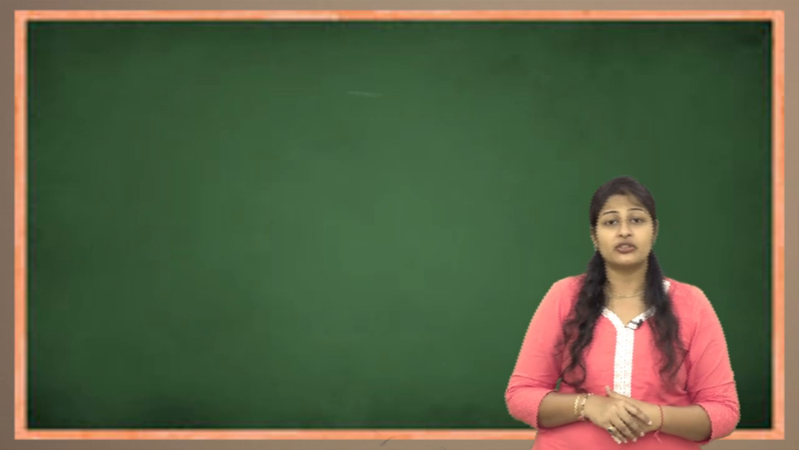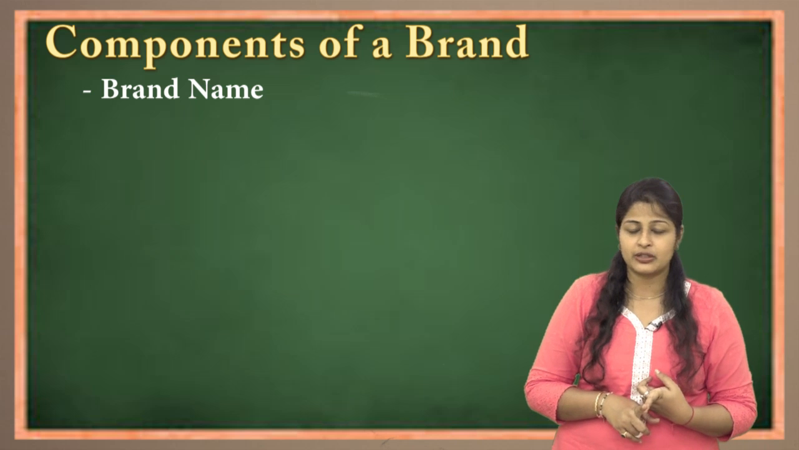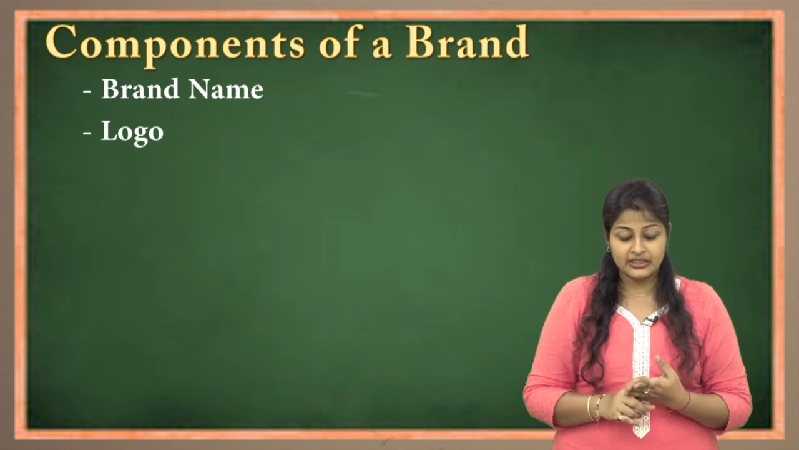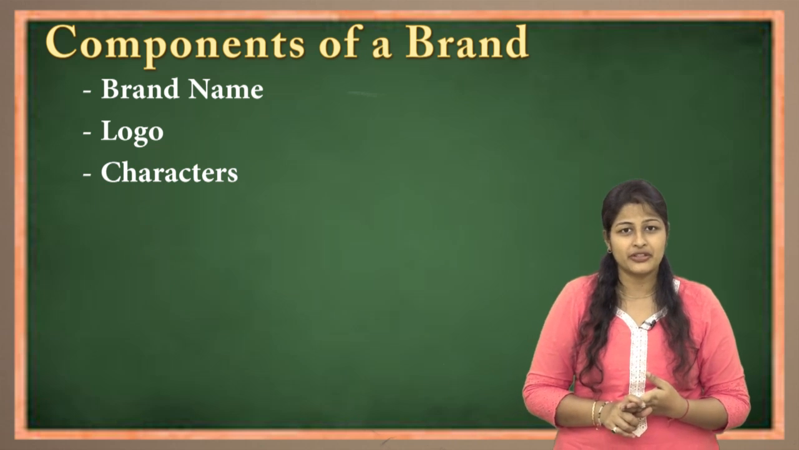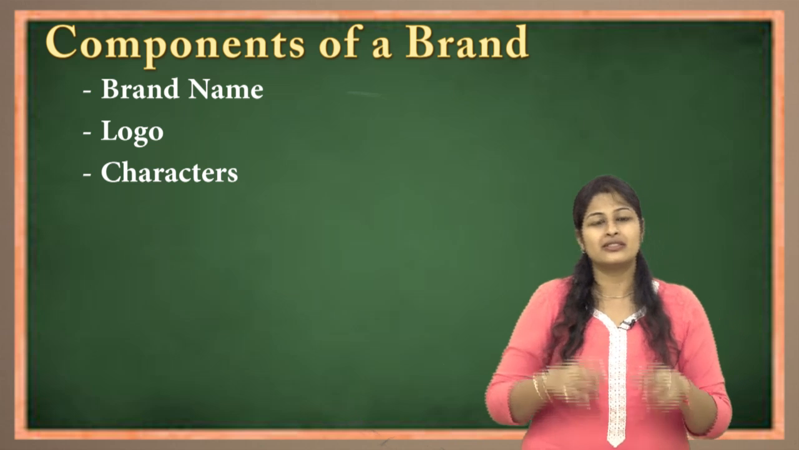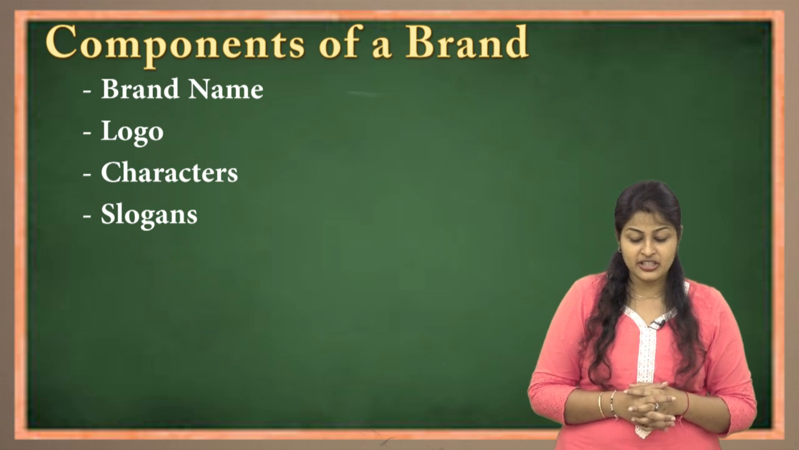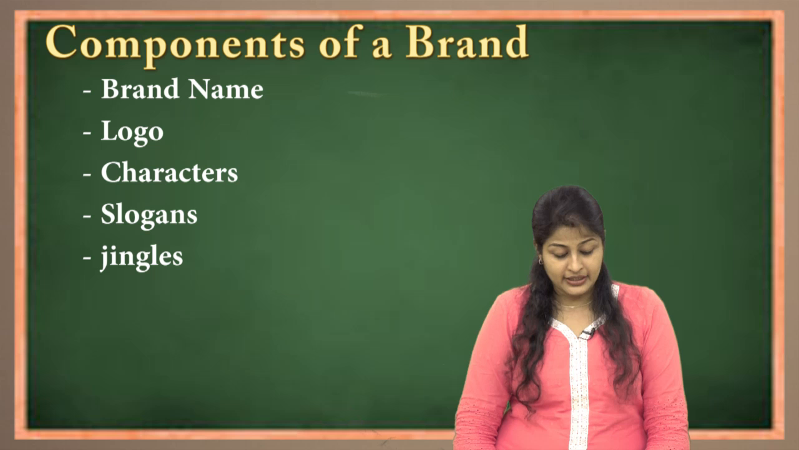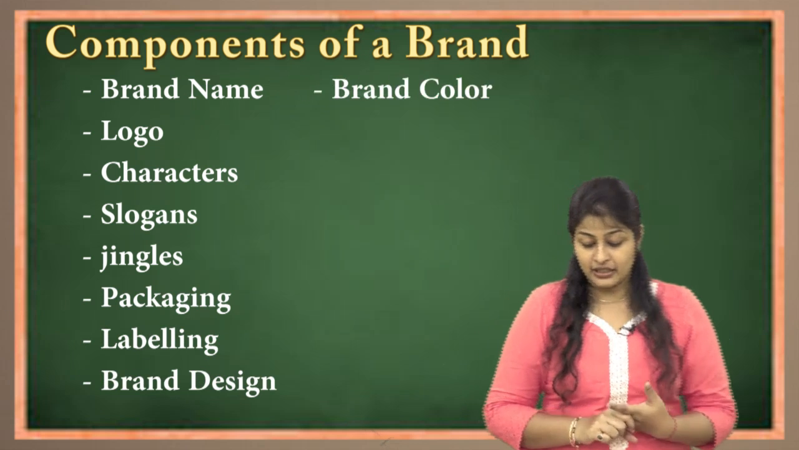Next we see the components of the brand. Its brand name, the name which is given to a particular product. Then logo is nothing but a symbol, a visual symbol. Then it has characters, like if you see in Vodafone the Zuzu character was given. Then next are slogans, the taglines. Next, jingles are the written musical messages written under the brand. Then it is packaging, labeling, brand design, brand color, etc.